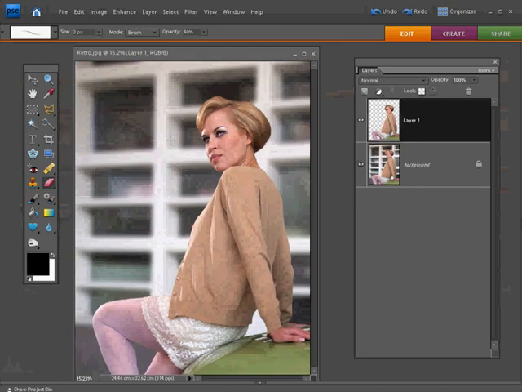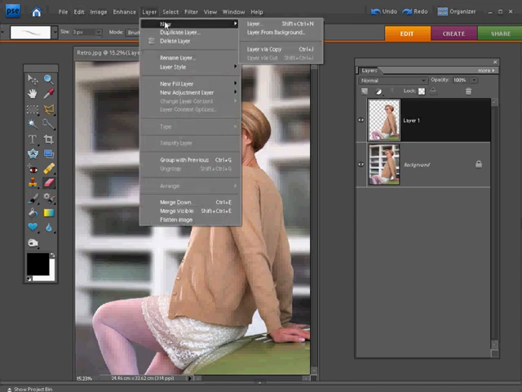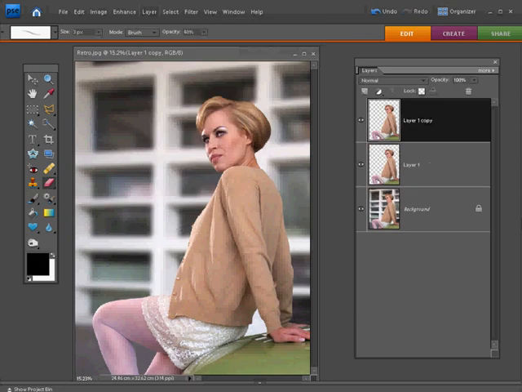Right, so when you're done refining those areas, what we're going to do is further improve the blurring effect and the perception of a shallow depth of field just by blurring some of the parts of our subject that are slightly closer to the lens, her shoulder for instance, and those that are slightly further away, like her trailing arm and her right leg. The way that we're going to do this is again by adding the blur on a separate layer. So just as we did before, come up to Layer, down to New and pick Layer via Copy, or you can press Ctrl and J on the keyboard to make that happen.